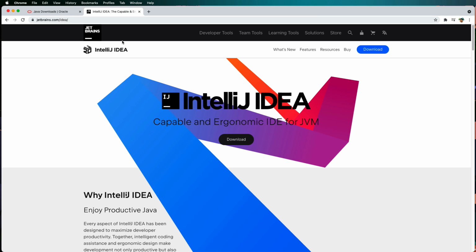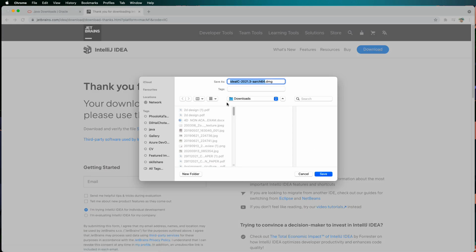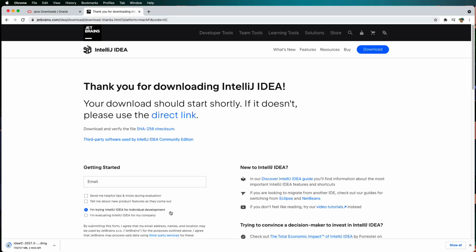To download and install IntelliJ IDEA Community Edition, we go to the jetbrains.com site and then go to the IntelliJ IDEA page and click on the download button, choose the appropriate architecture, and click the download option for the DMG installer. This is around 720 MB file, so it may take few minutes.